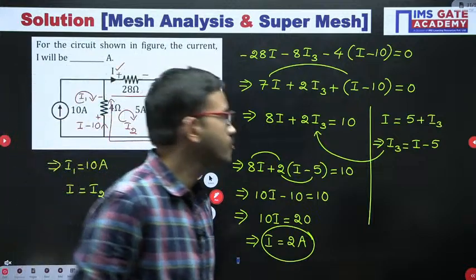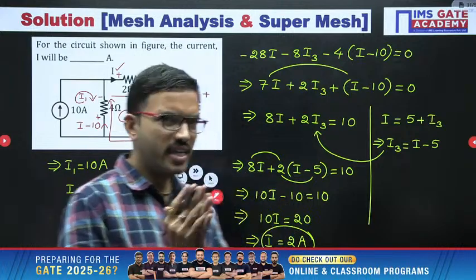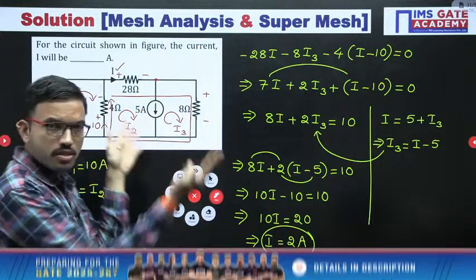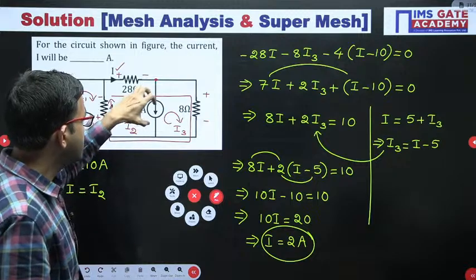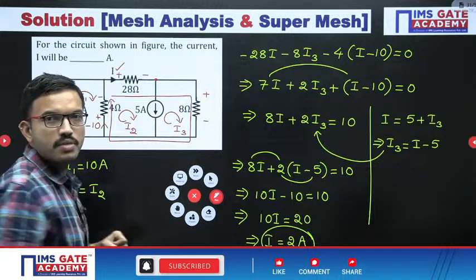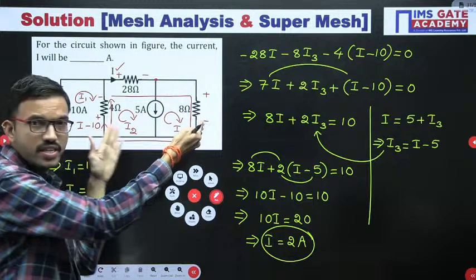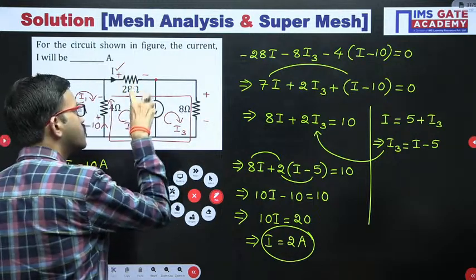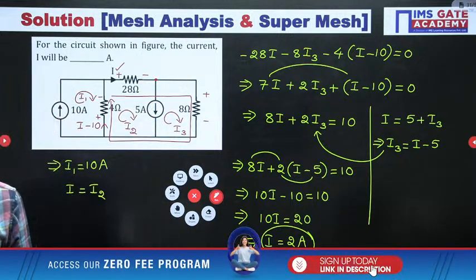Generally, few students face difficulty in how to apply the super mesh. Okay, it is very simple. Because of the current source, we are unable to solve the question completely, since you get 2 equations and 3 unknowns. At that time, just remove the current source, then you get one closed path, that is the super mesh. Inside the super mesh, you write the KVL or mesh equation. After that, you consider the current source and then apply KCL. That's all. Is it clear for everyone regarding this method?